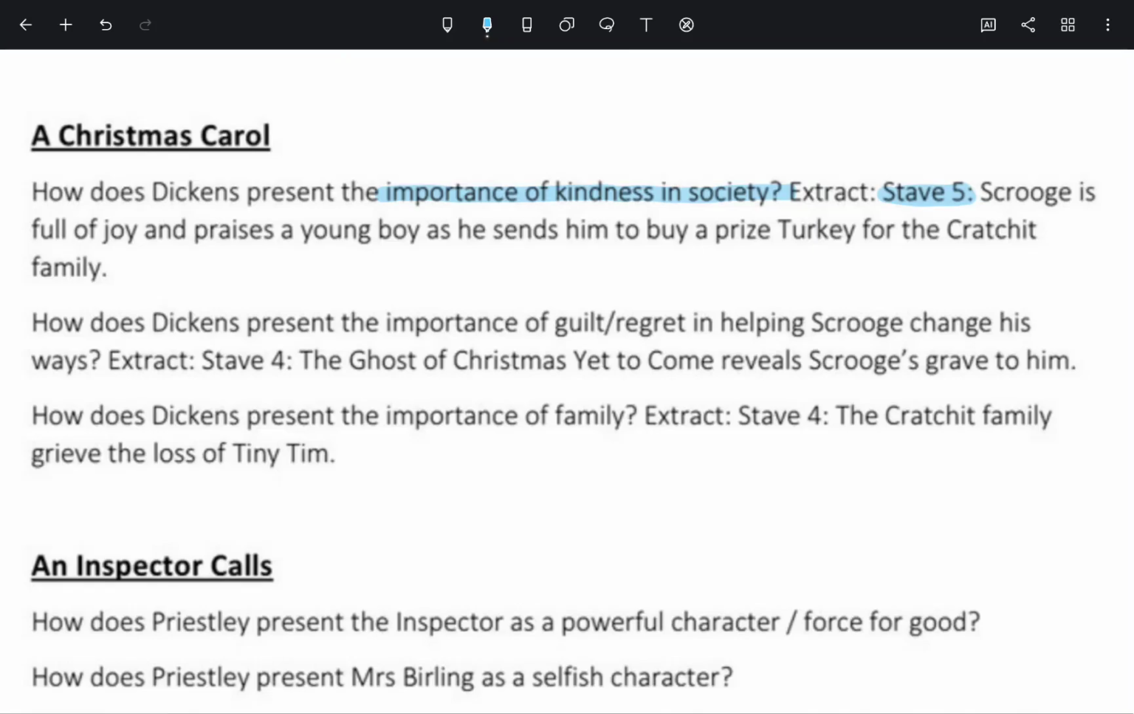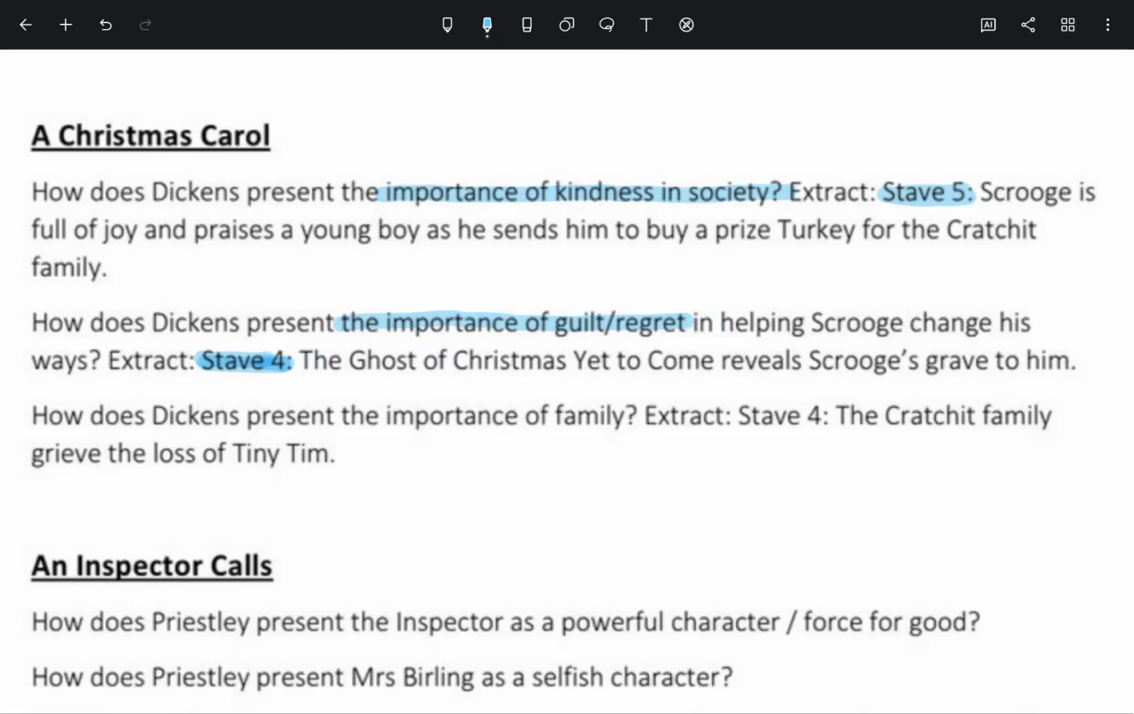The second question, how does Dickens present the importance of guilt and regret in helping Scrooge change his ways? And where should you be looking? You should be specifically looking at stave 4. And this is where the Ghost of Christmas Yet to Come reveals Scrooge's grave to him.